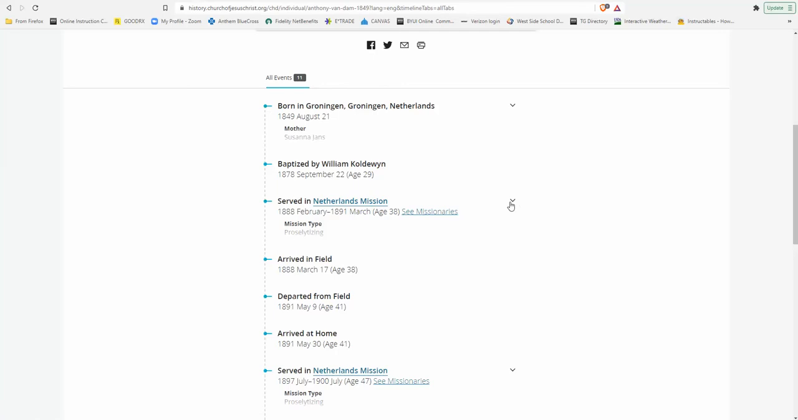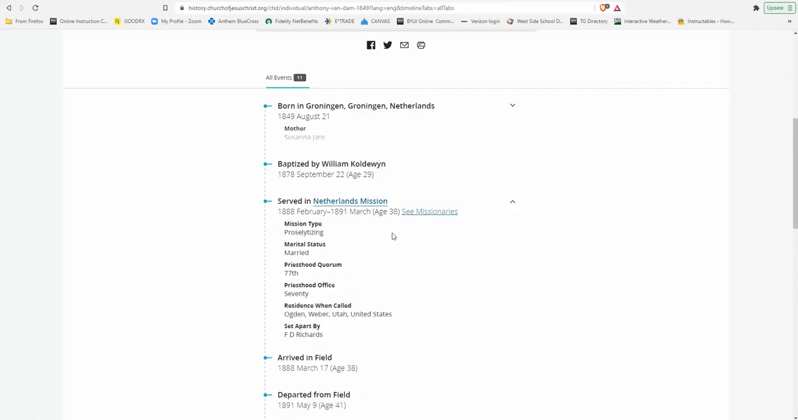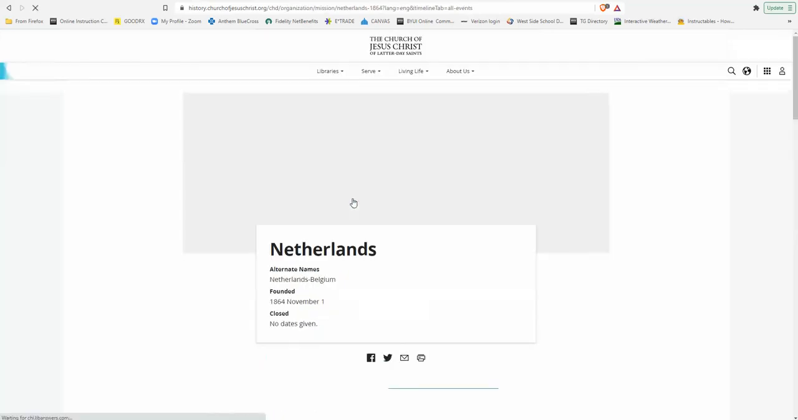By the way, one other thing before we get into that: if you hit this little drop down arrow, it will show the type of mission. It was proselytizing. He was married at the time he went, what priesthood quorum he was in, where he lived in Ogden, and who he was set apart by, Franklin D. Richards. So we'll click here and go to the Netherlands mission.